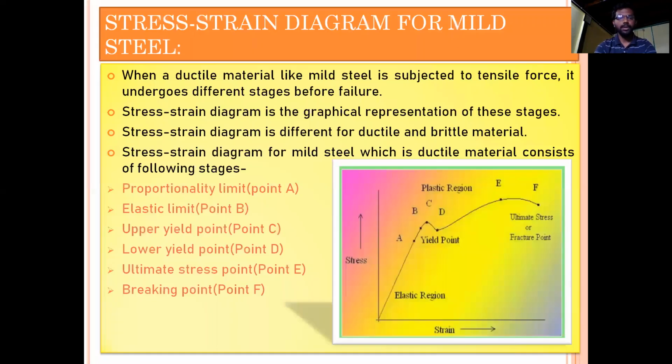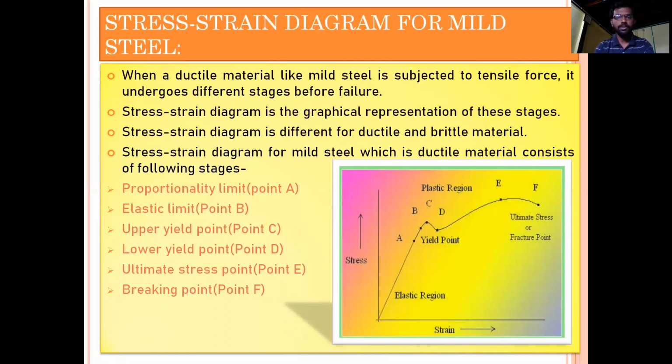So moving on, let us discuss stress strain diagram for mild steel. Okay, so here there are two types of materials. One is ductile material and another one is brittle material. But mild steel is ductile material, so we are discussing the stress strain diagram for ductile materials. So almost all the ductile materials will have same kind of stress strain diagram. So therefore this is basically for mild steel, but it can be applied for all the ductile materials as well.